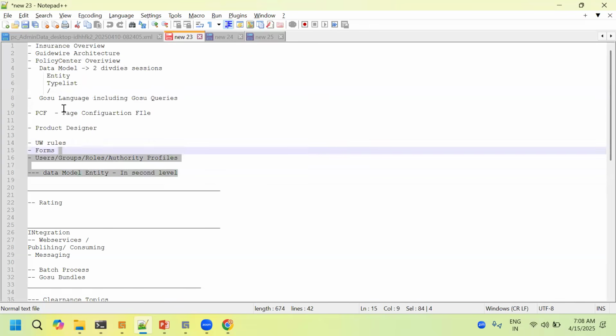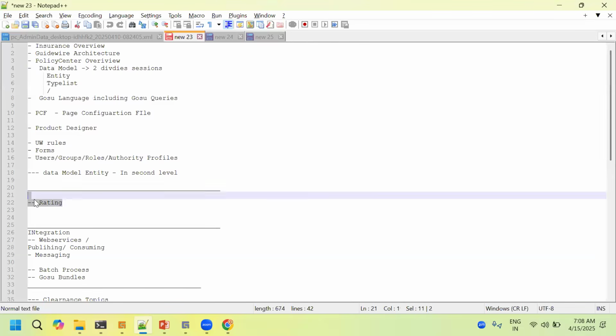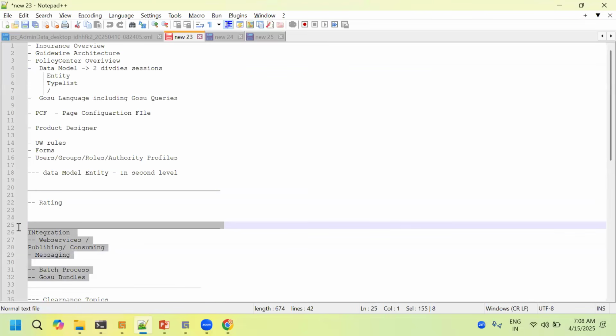And the data model, I'll take in 2 sessions. The first session is the initial, beginner level, and once all the other topics are completed, I'll take it at the next level. Once all the configuration topics are done, I'll take rating, then I'll go for the integration topics.